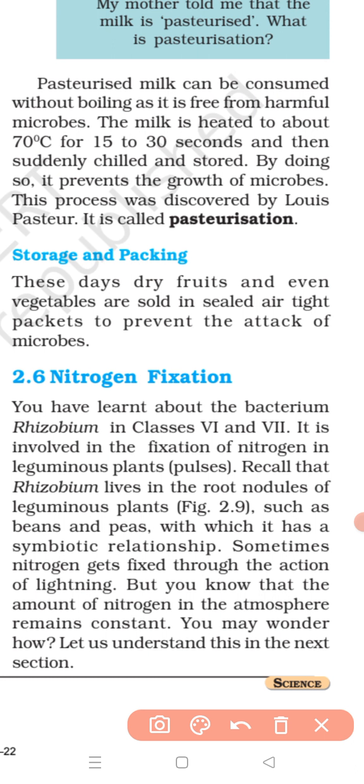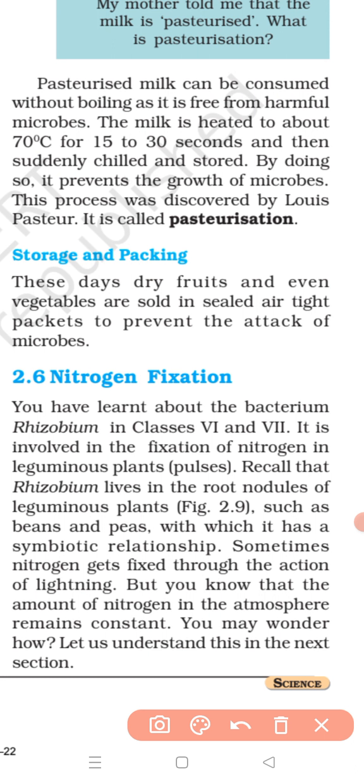So the process of converting nitrogen gas of the atmosphere into nitrogen compounds, which can be used by the plants from the roots, is called nitrogen fixation. Are you getting it? This nitrogen gas is known as free nitrogen, and the nitrogen compounds, or nitrates, are called fixed nitrogen. Free nitrogen is the nitrogen gas and fixed nitrogen is the nitrogen compounds.